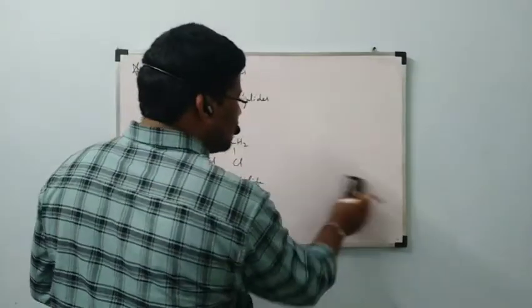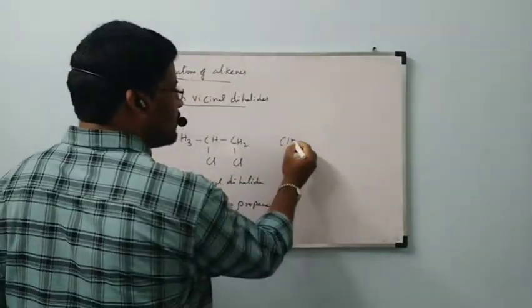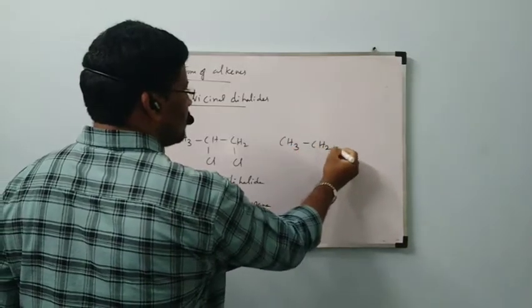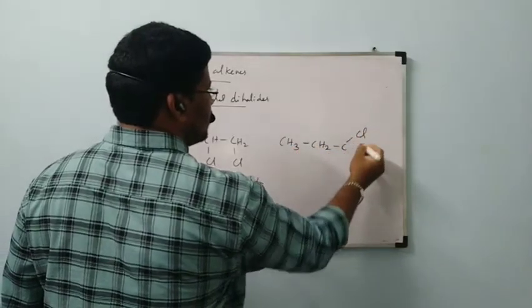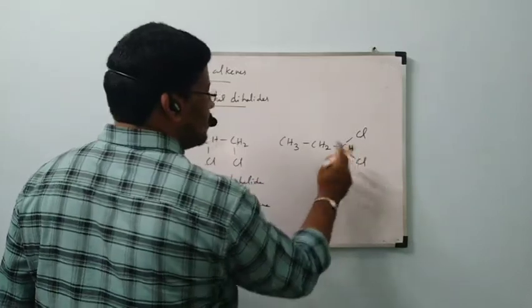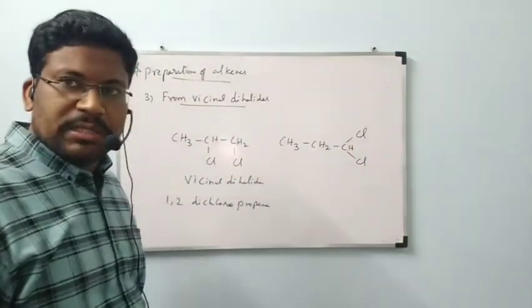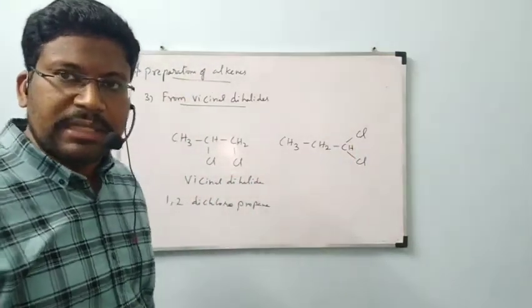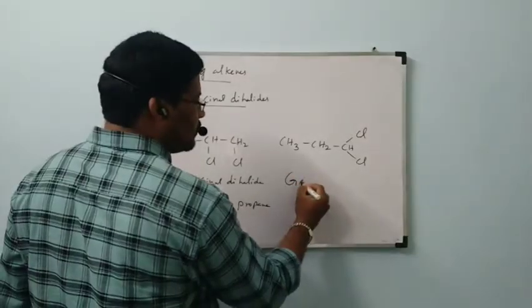In the same way, if two chlorines are present on the same carbon atom, then that is called a geminal dihalide.